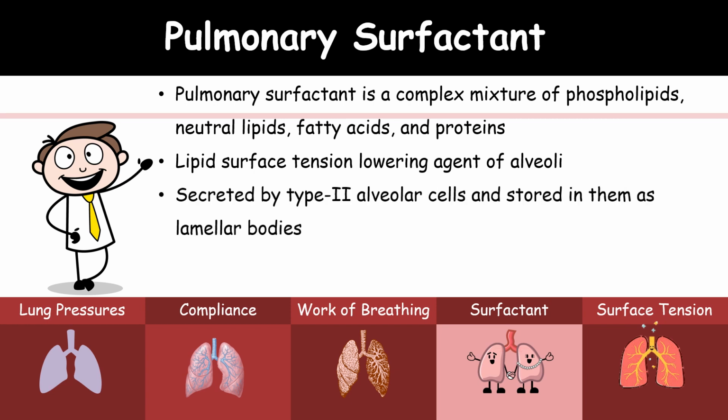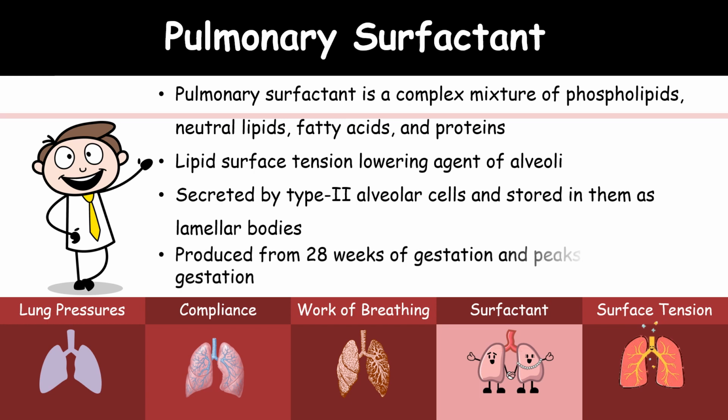It is secreted by the type 2 alveolar cells and it is stored as the lamellar bodies. It is produced from 28 weeks of gestation and peaks at the 35th week of gestation.